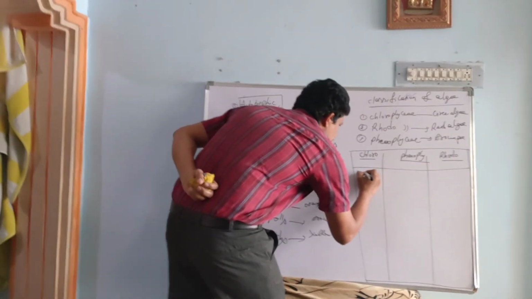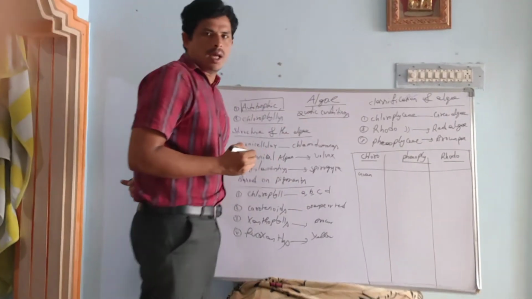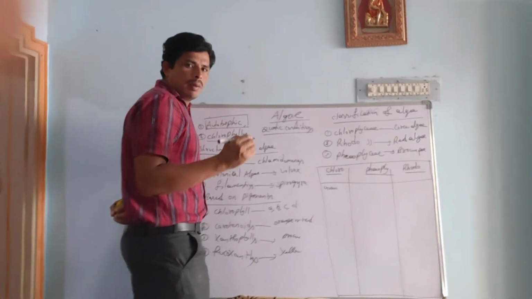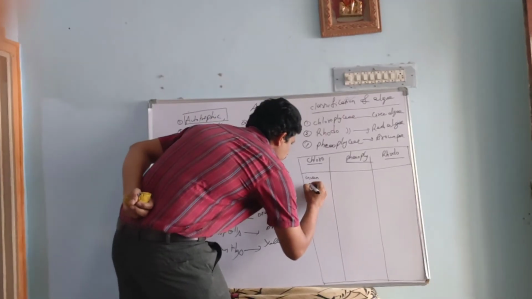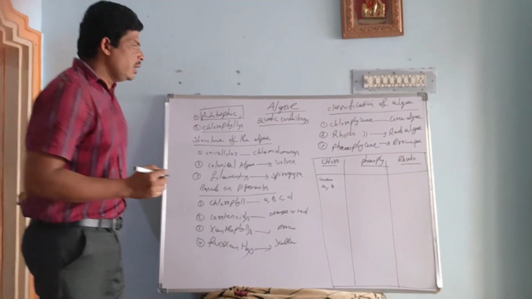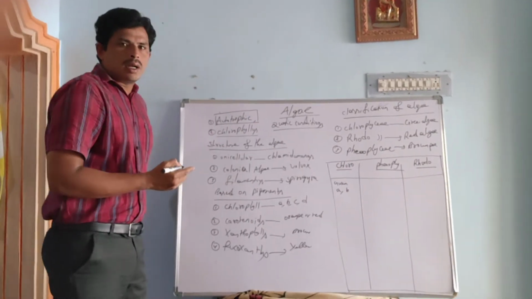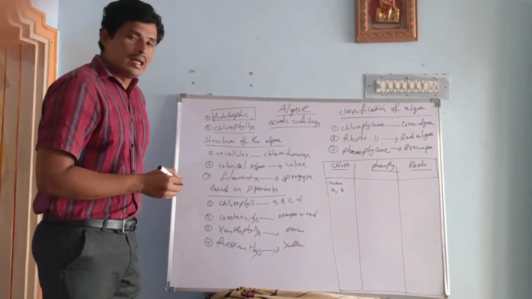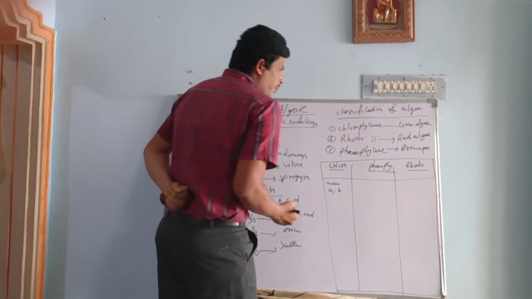Green color algae. This green color is given by the pigments, chlorophyll A, B. Chlorophyceae contains the green color by the action of chlorophyll A, B.